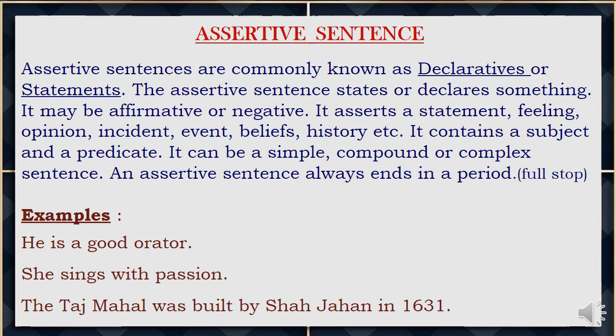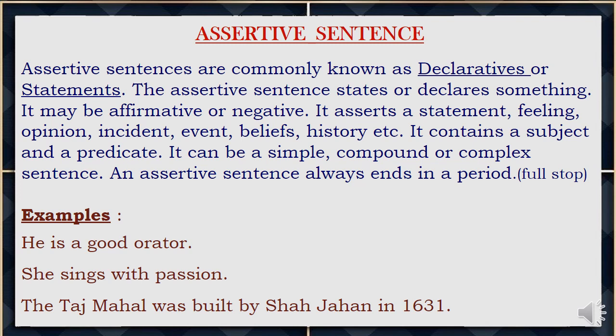First of all, let us see what are assertive sentences. Assertive sentences are commonly known as declaratives or statements. The assertive sentence states or declares something. It may be affirmative or negative.